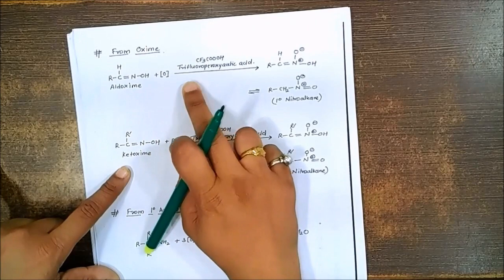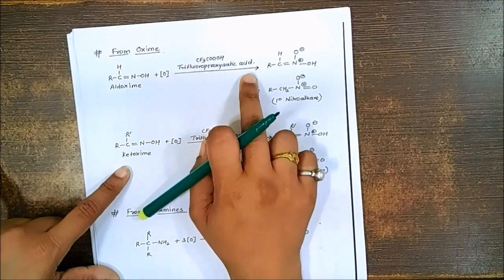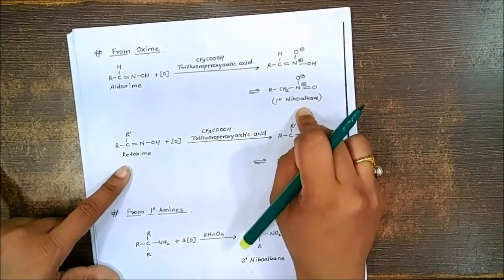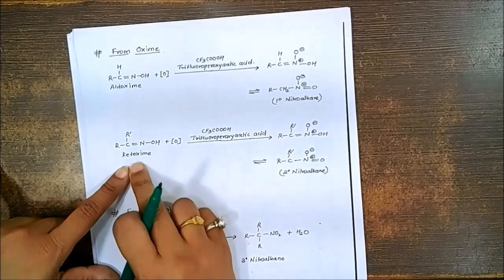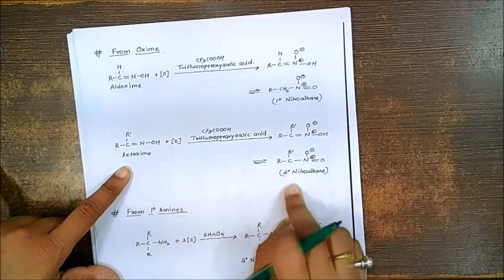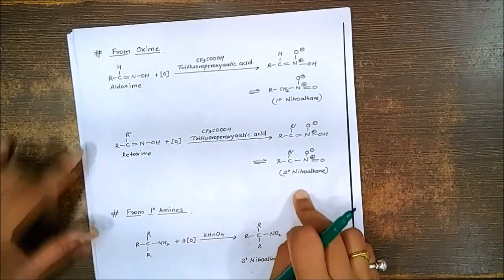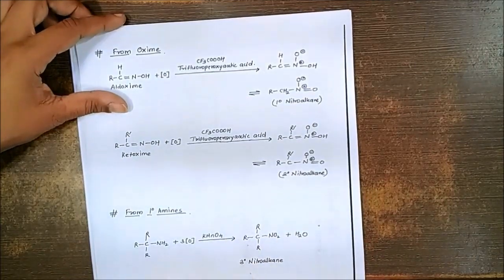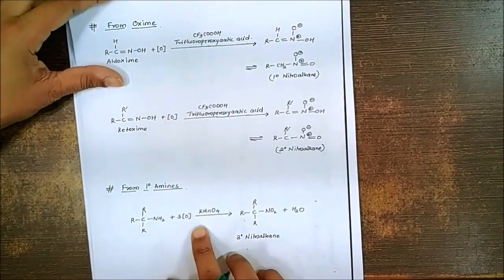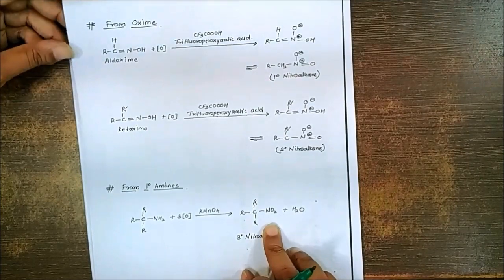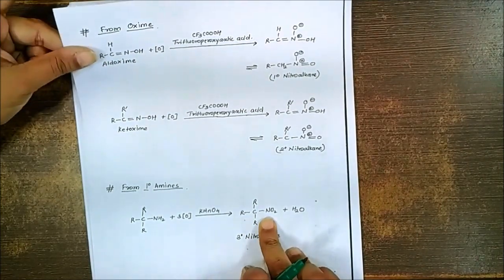Aldoxime on oxidation using trifluoroperoxyacetic acid will give formation of primary nitroalkane, and ketoxime on oxidation will give you formation of secondary nitroalkane. We can also prepare them from the primary amines by simple oxidation so as to give the corresponding tertiary nitroalkane.